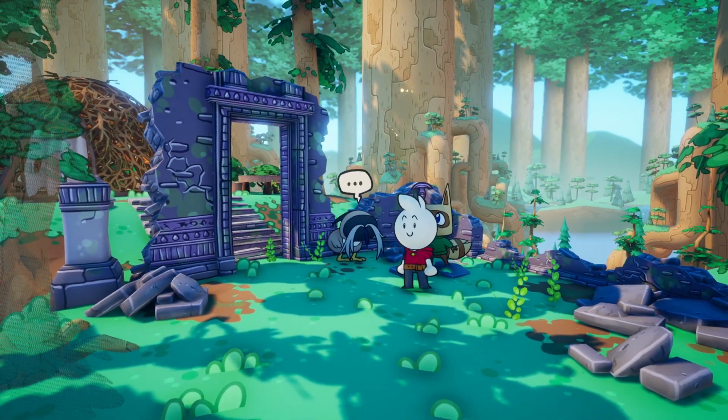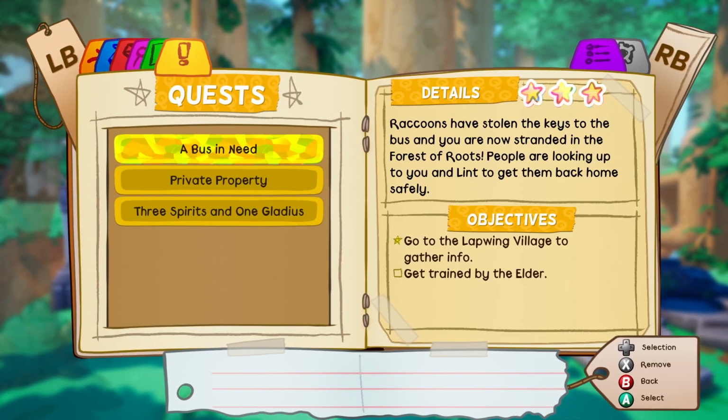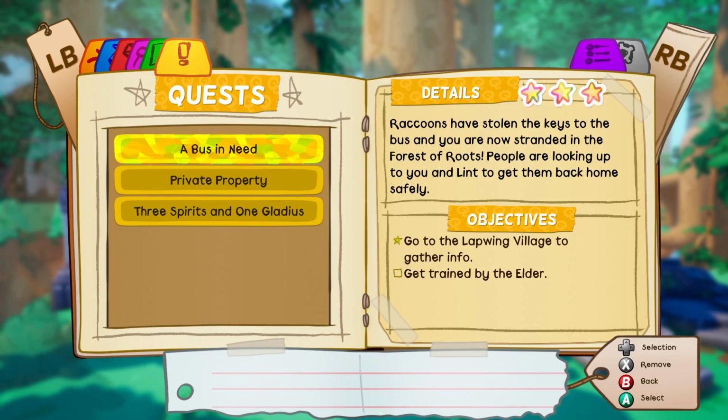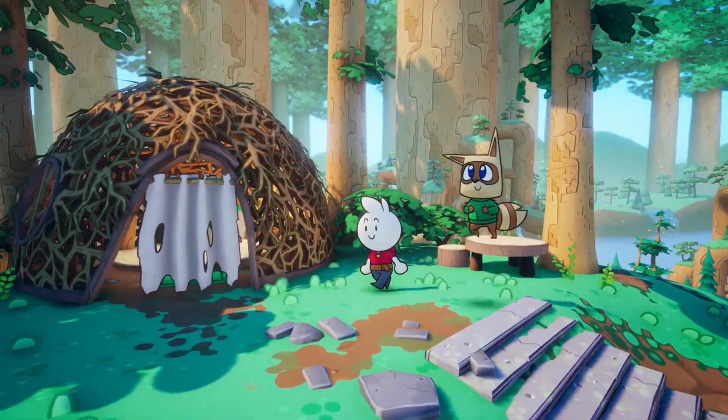Yeah, so as you journey along in your quest, you'll be getting a lot of side stuff going here. So, a bus in need. This is obviously the main objective, but as you try to figure out what's going on, you talk to other characters and you unlock a lot more side quests and stuff like that. And then depending on how many stars are beside the details, it refers to the difficulty level. So private property is an easy one overall, whereas these two are both 3 stars. And the stars here are shining. But that's the main objective, so that'll take the longest to do. We don't want to finish this too quick, do we?